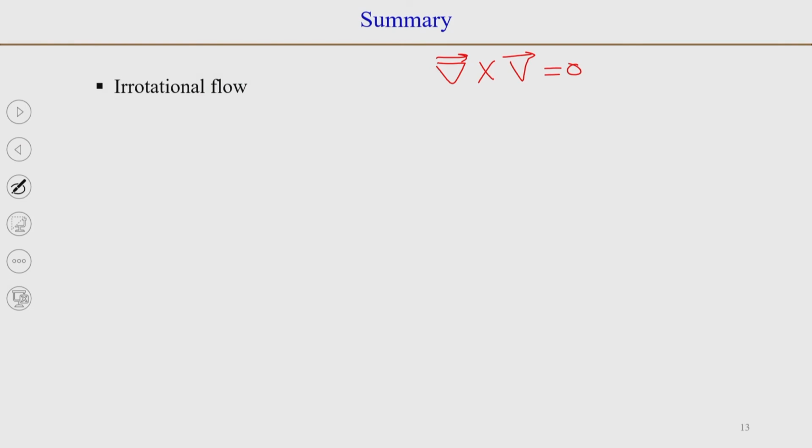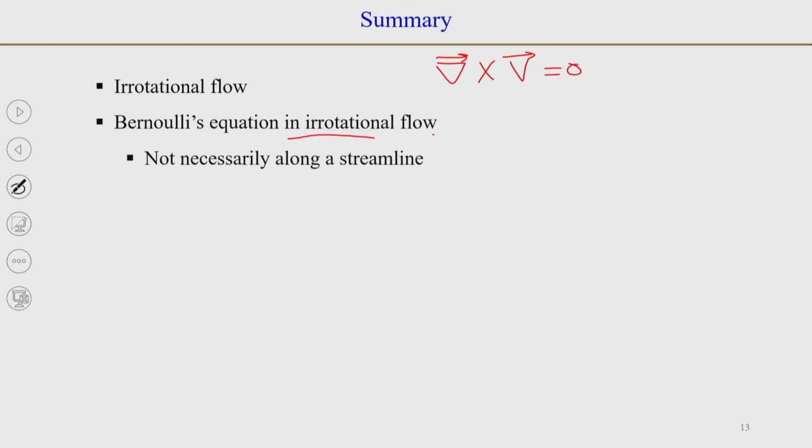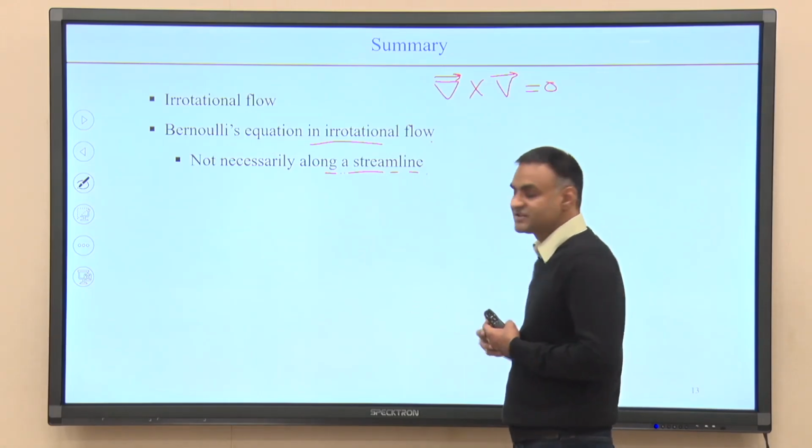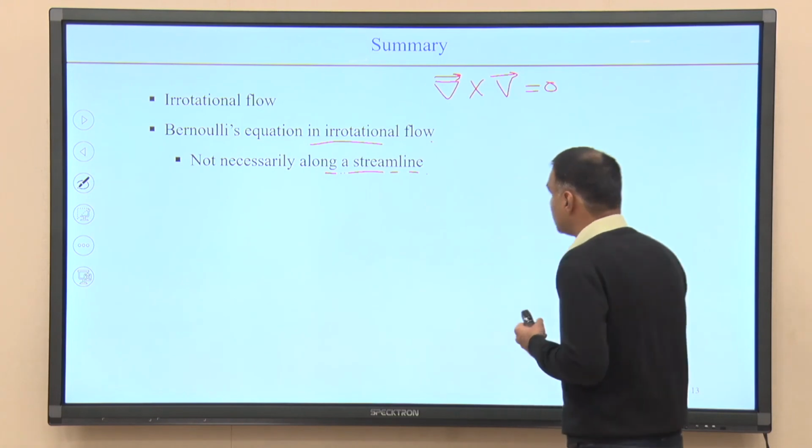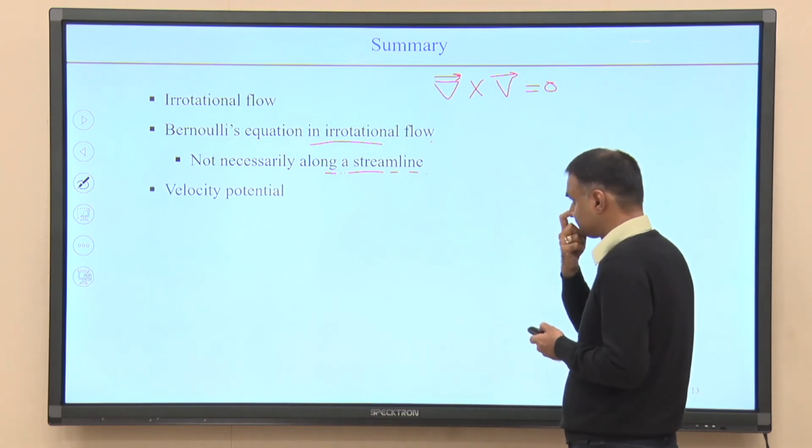That is the irrotationality condition, and from that condition we also derived Bernoulli's equation for an irrotational flow. An advantage here is that in an irrotational flow it is not necessary to apply the Bernoulli's equation along a streamline. You can apply it between any two arbitrary points for an irrotational flow.